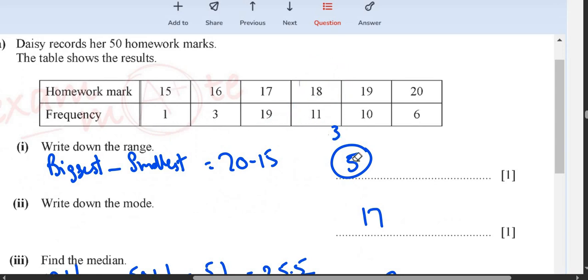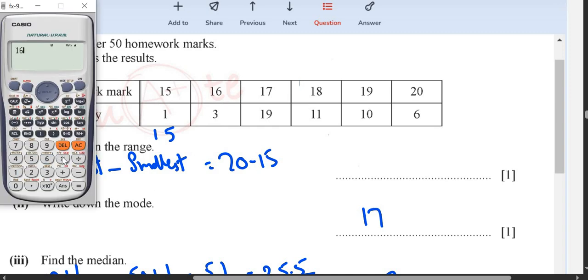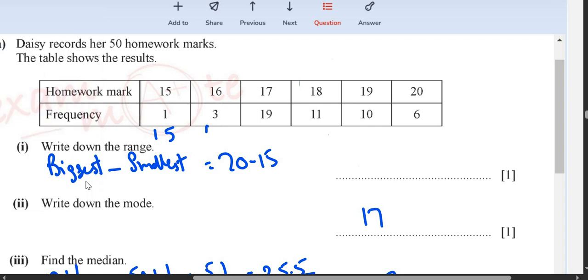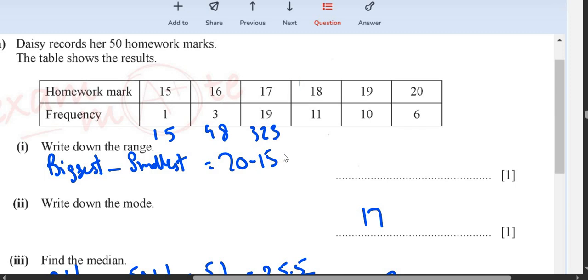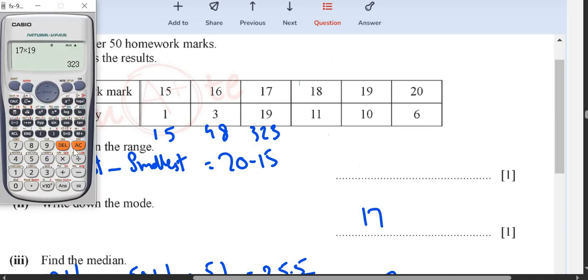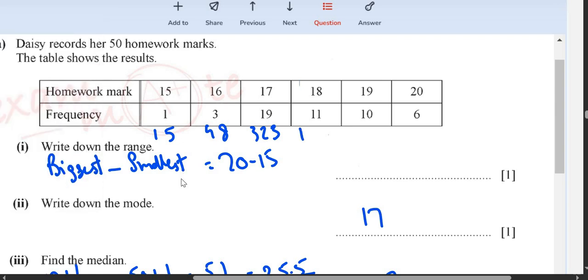For mean, first we will multiply all these numbers. 15 multiplied by 1 is 15, 16 multiplied by 3 is 48, 17 multiplied by 19 is 323, 18 multiplied by 11 is 198. This is 190 and this becomes 120.